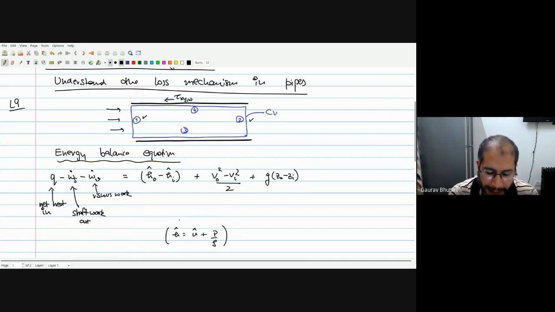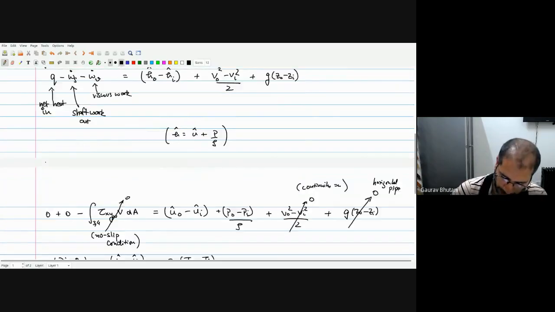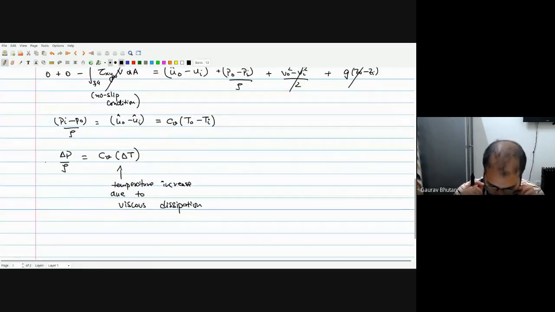And since we did not allow the heat to leave, we assume that it's an adiabatic situation. We're not allowing any heat to enter or leave. So the only thing that heat can do now is to increase the temperature of the fluid. So all this work done by the pump in the form of delta P is converted to heat. It results in the increase in temperature. Okay, so the H losses we talked about yesterday is basically the losses due to friction inside the fluid.